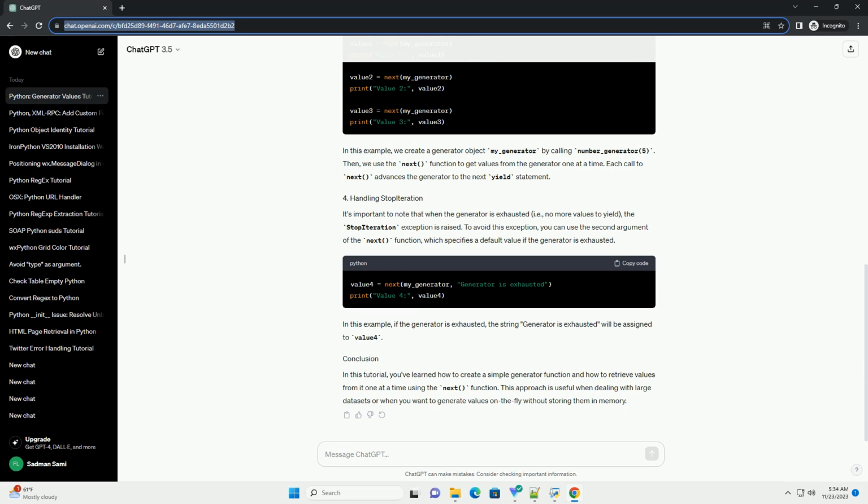In this tutorial, you've learned how to create a simple generator function and how to retrieve values from it one at a time using the next function. This approach is useful when dealing with large datasets or when you want to generate values on the fly without storing them in memory.